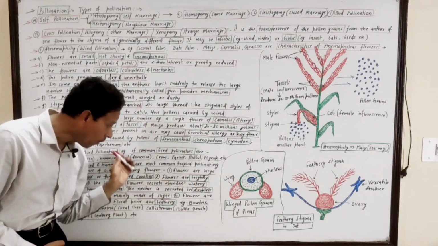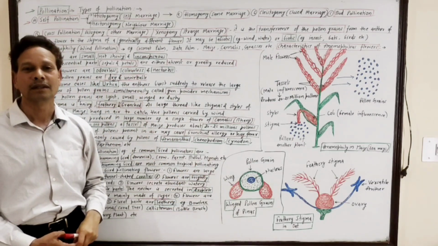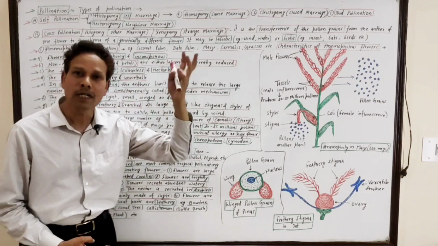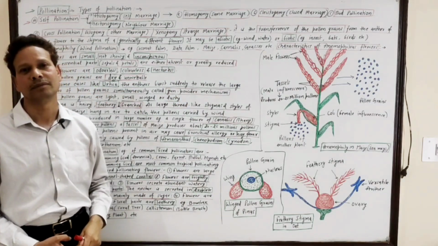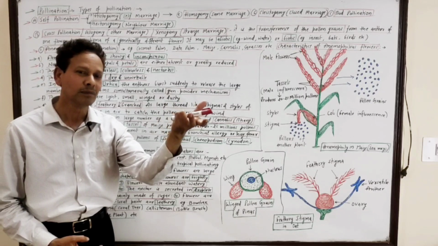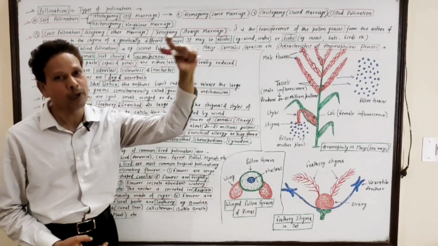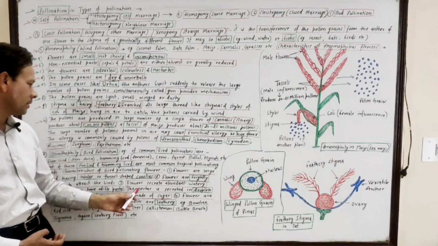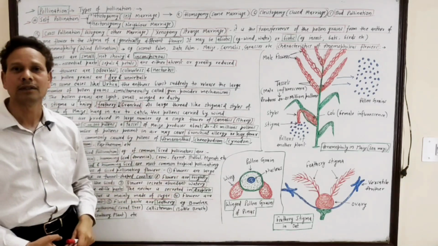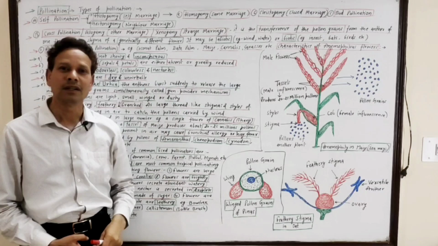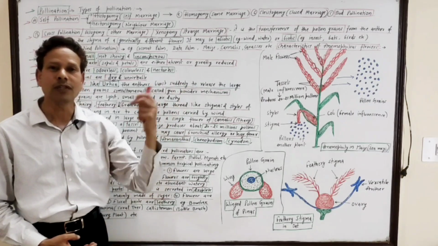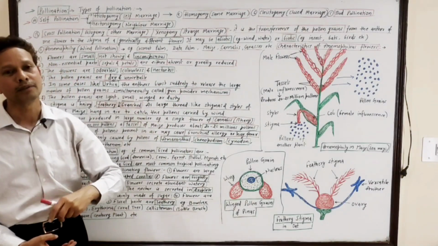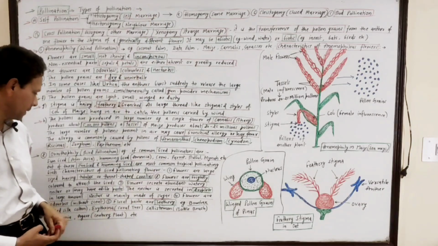But in ornithophilous plants, in which pollen is carried by birds, the corolla is well developed, generally tubular or funnel shaped. Next, the flowers are brightly colored, red, orange, or yellow, to attract the birds.